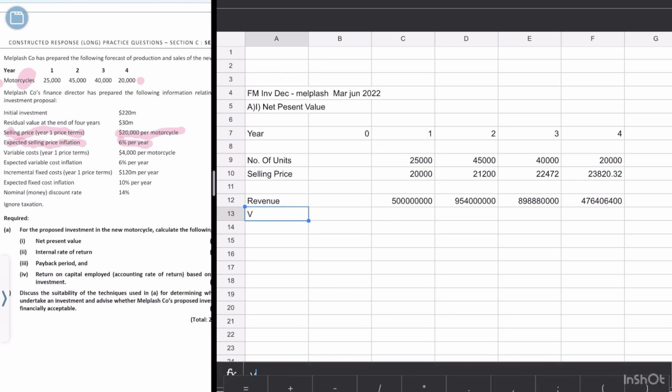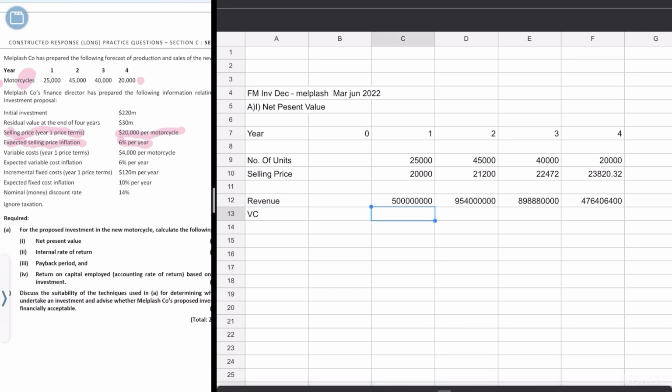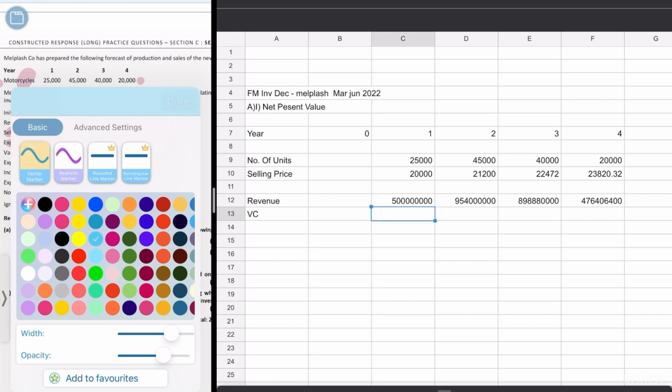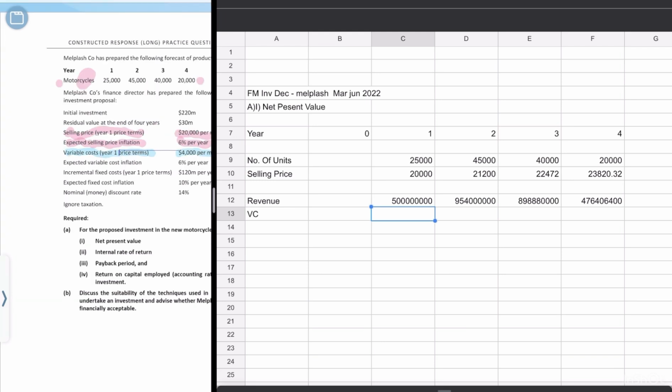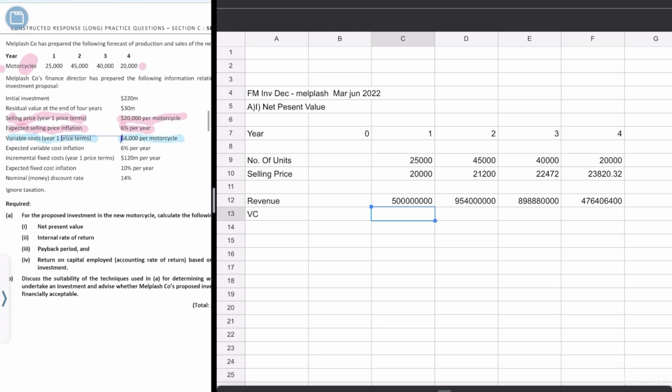Let's again see the information given to us. Let me change the color for you guys. The variable cost in year 1 price terms is 14,000. Please correct this, it is 14, sorry about that, 14,000, and expected variable cost inflation is 6% per year. So we will include the expected variable cost inflation as well.